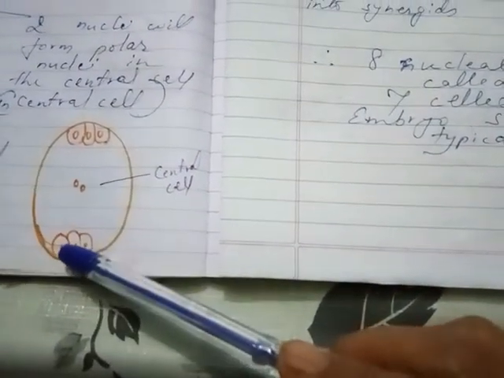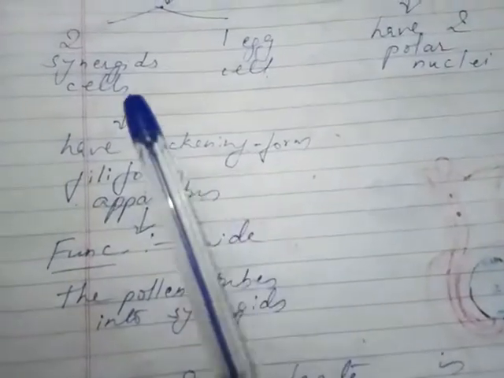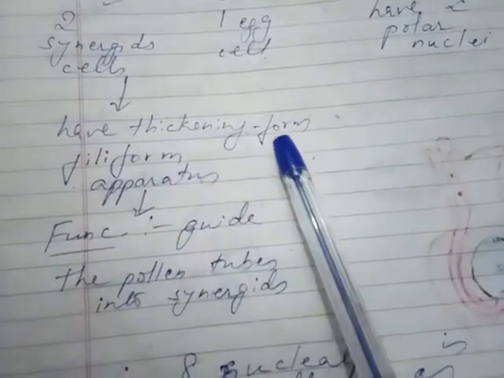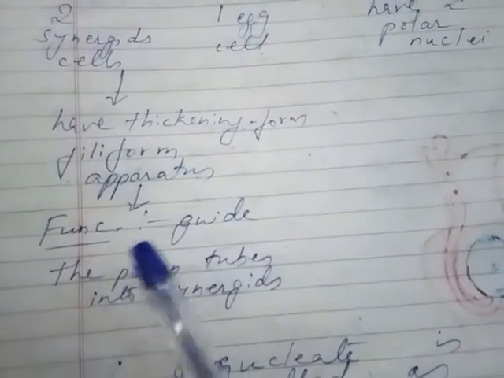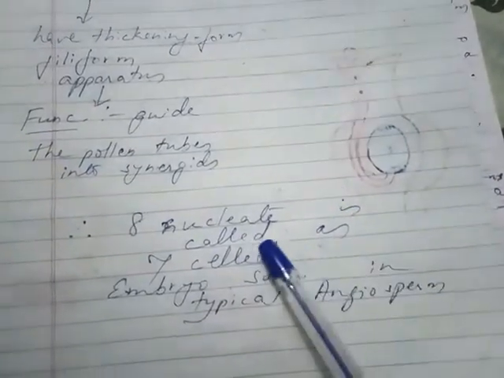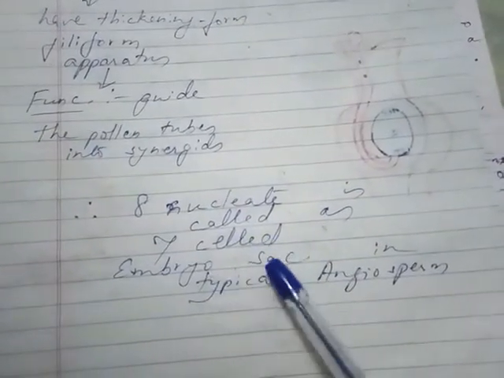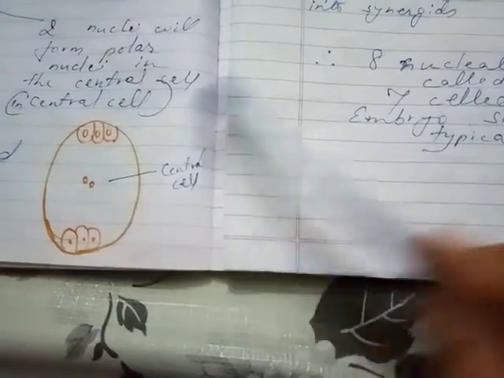These synergid cells have thickenings which form the filiform apparatus. The function of the filiform apparatus is to guide the pollen tube into the synergid. So the 8 nucleate stage is now called the 7-celled embryo sac in typical angiosperms.